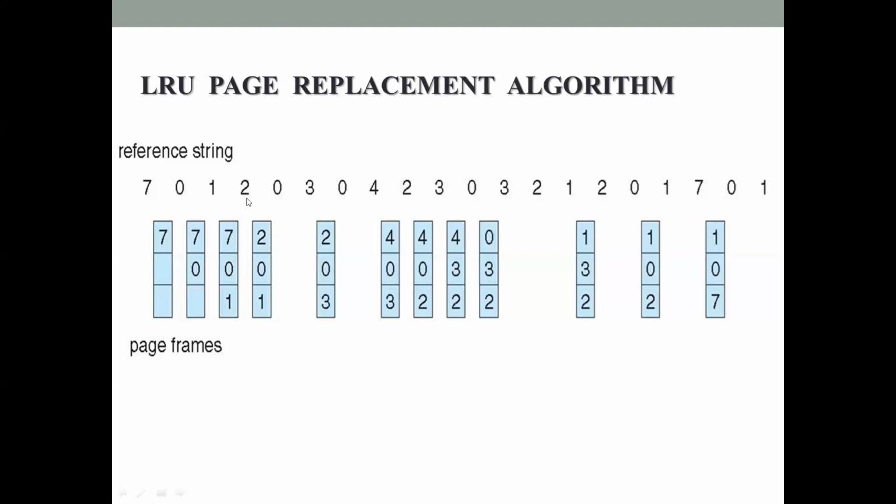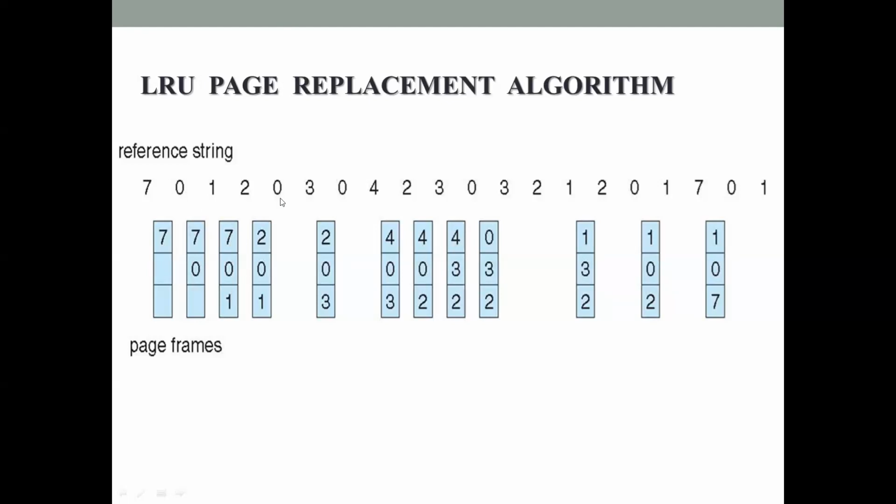That means it will examine the past page references. What are the pages in memory? 7, 0 and 1. 1 is referenced and then 0 is referenced. 7 has not been used for the longest period of time. See the past page references. Whichever comes last, it is the page which has not been used for the longest period of time. In 7, 0 and 1, 7 has not been used for the longest period of time. So this algorithm will replace page number 7 with page number 2.